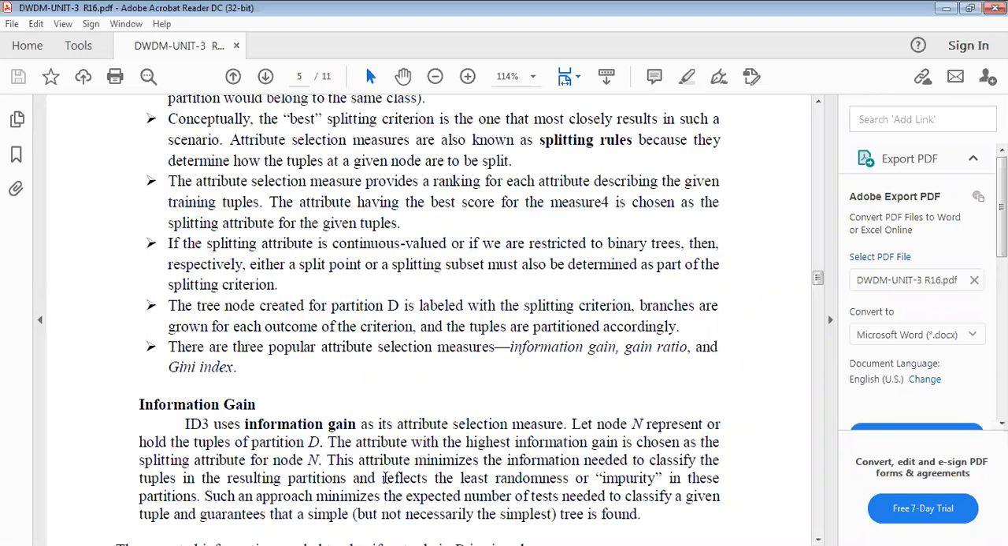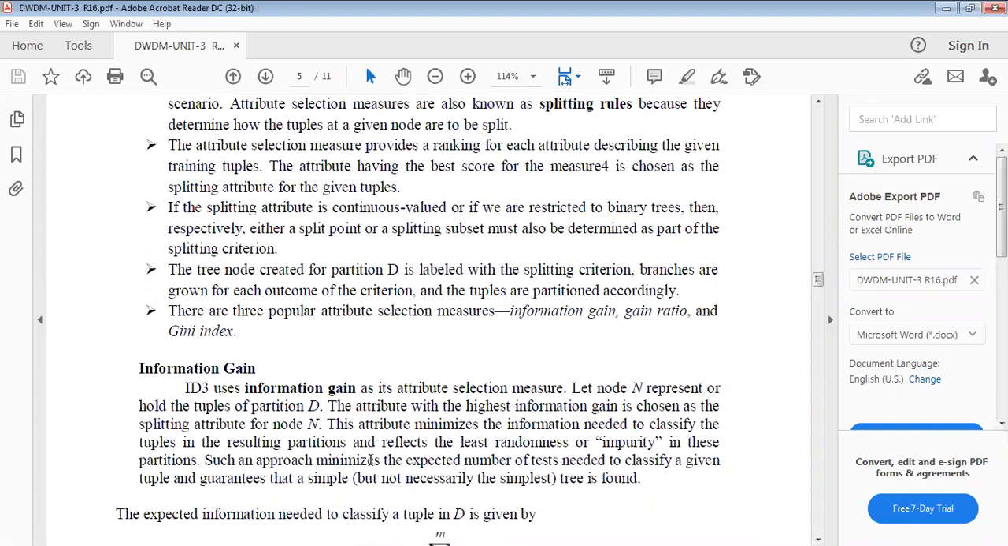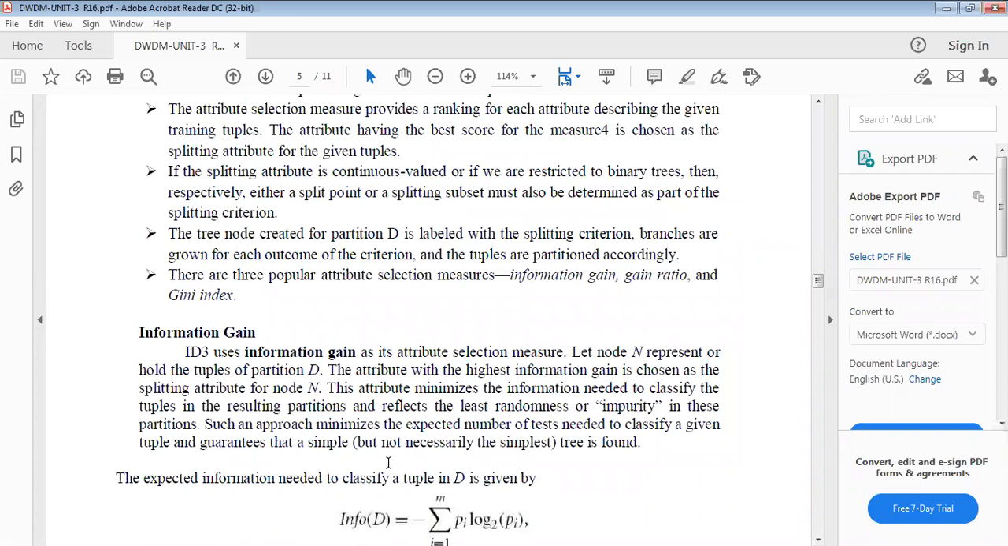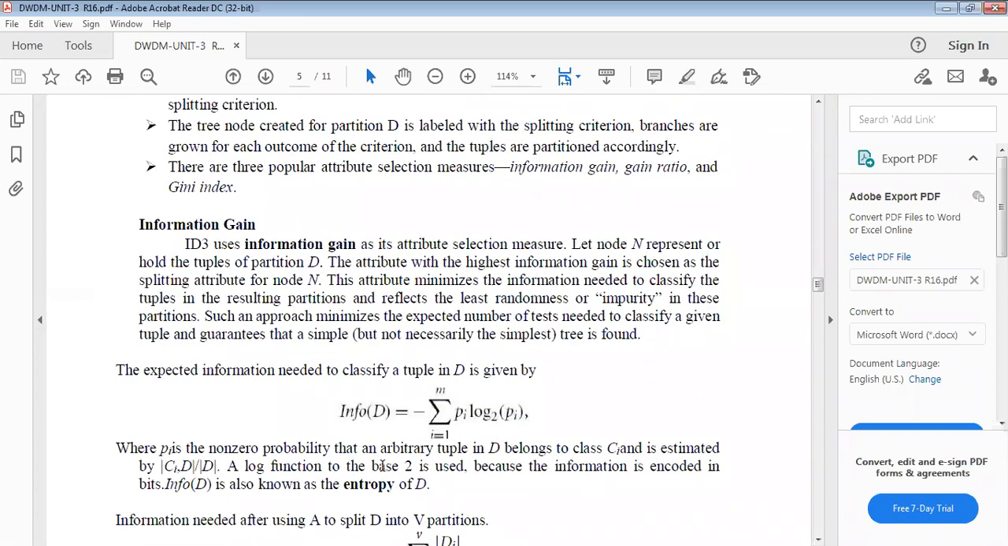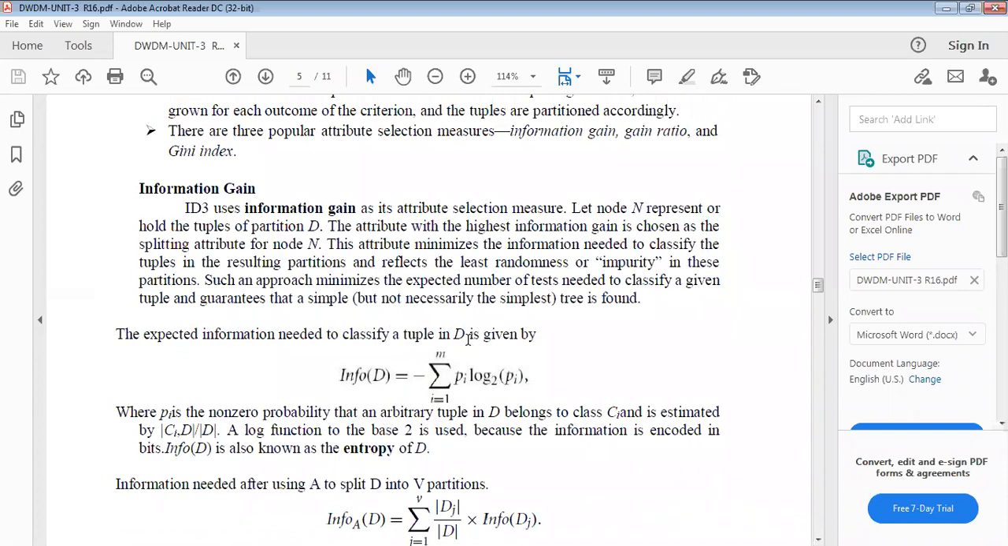So the resulting partitions are reflected here. Such an approach minimizes the expected number of tests needed to classify a given tuple and guarantees that a simple tree is found. So see here, for classifying the tuple in D, the information of D equals minus the summation of i equal to 1 to m of p of i log base 2 of p of i. This is the information gain formula.